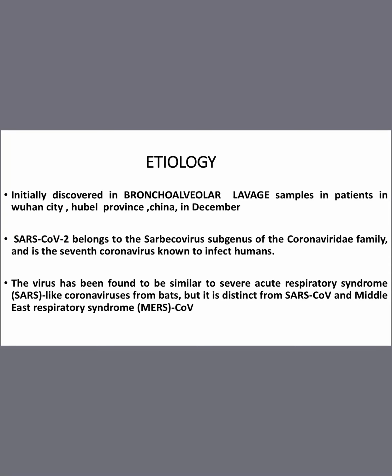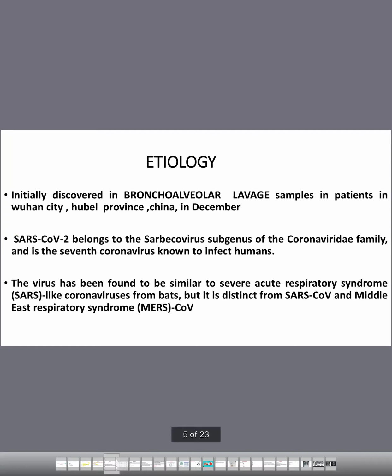But it was initially discovered in bronchoalveolar lavage samples of patients in Wuhan city, Hubei province in China in December. SARS-CoV-2 belongs to the Sarbecovirus subgenus of the Coronavirinae family. Keep in mind the Coronavirinae family. I told you, as CoV-2, there was no disease till now, but from the Coronavirinae family, there were diseases in the past decade. And it's the seventh coronavirus known to infect humans.